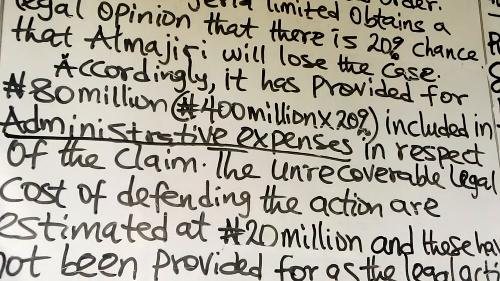Since it has been stated in note 1 that the legal action will not go to court until next year, and the action against Almajiri Nigeria Limited is unlikely to succeed because the probability is just 20%, that 20% chance is too infinitesimal. Since it is too infinitesimal, that means it is unlikely to be successful.